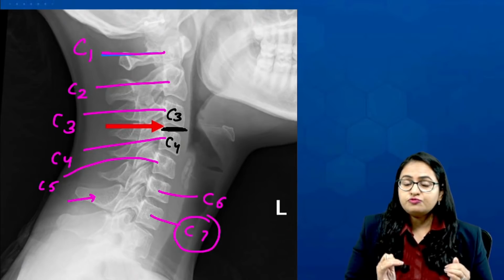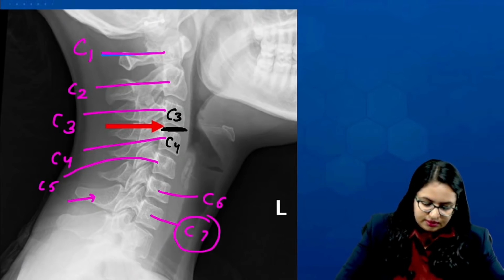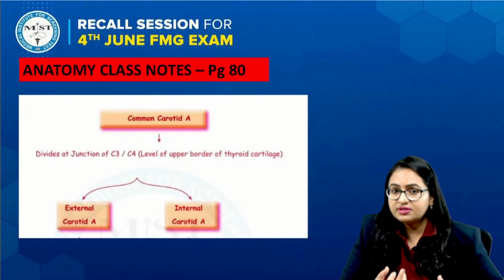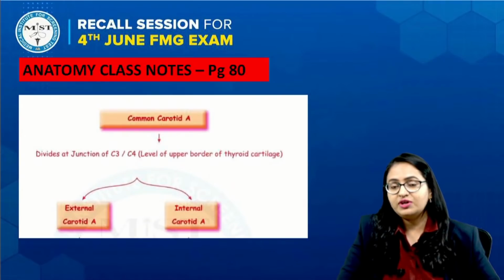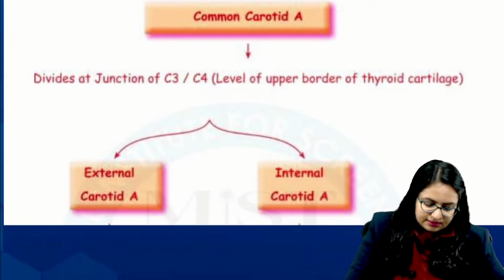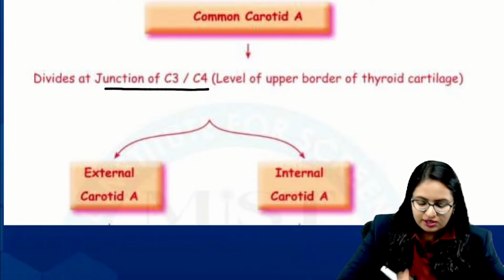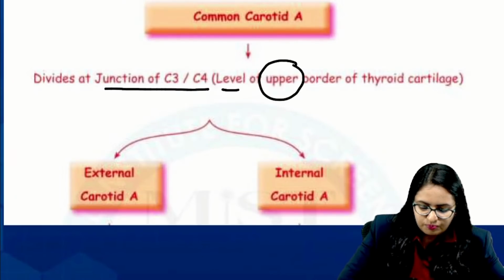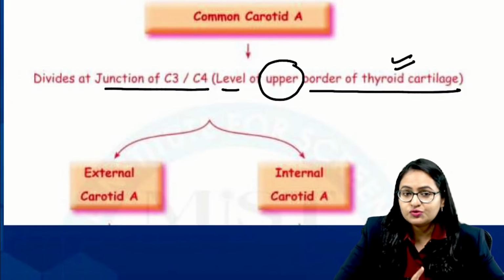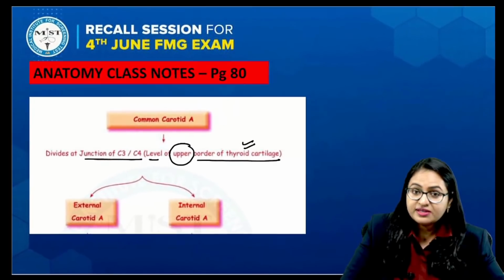Now the C3 and C4 will correspond to which cartilage? During our classes, when we were discussing the arteries, we discussed this level, but we can use that knowledge over here. We have discussed that the junction of C3 and C4 is present at what level? It is at the level of the upper border of thyroid cartilage. So this junction of C3 and C4 is actually present at the upper border of thyroid cartilage.